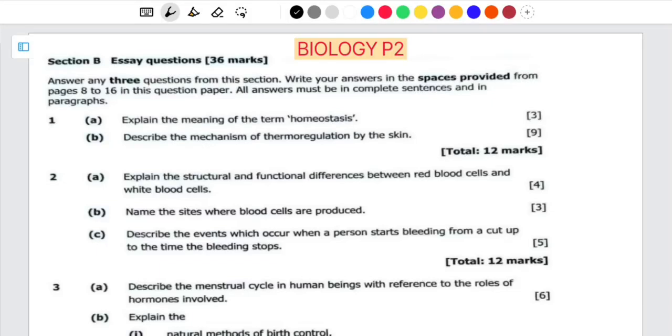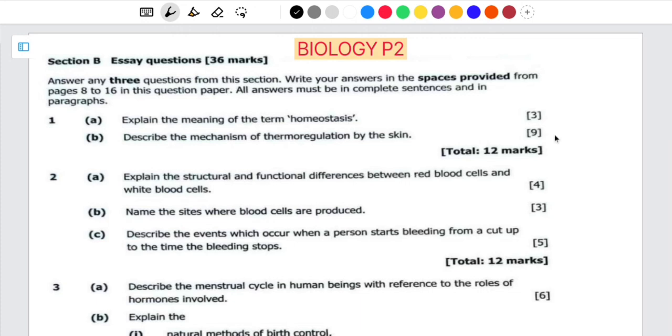So this is Biology Paper 2, 2025. In this video, I'm going to guide you on how to write an essay. Remember, this is section B, and it carries 36 marks. You have to answer 3 questions from these 5 questions. Make sure you choose the questions that you are capable of answering, and that you're sure you can get at least 8 marks from 12, or 10 marks, or 12 out of 12.